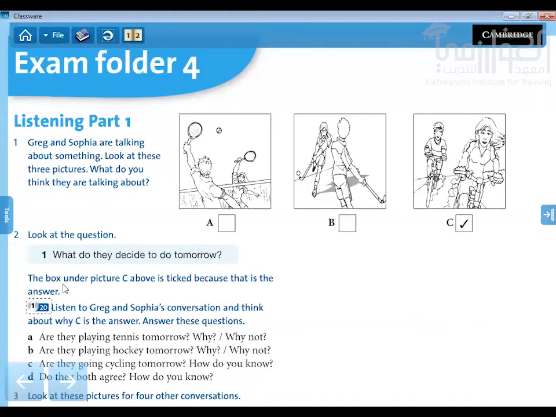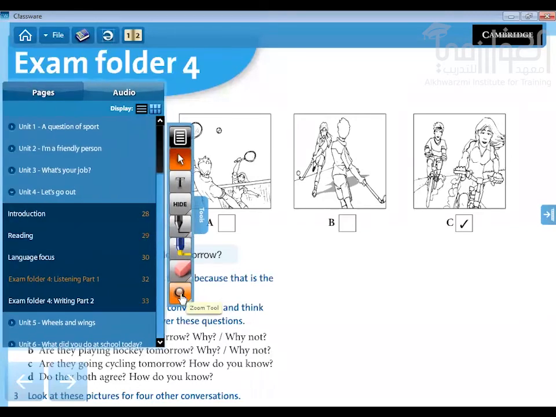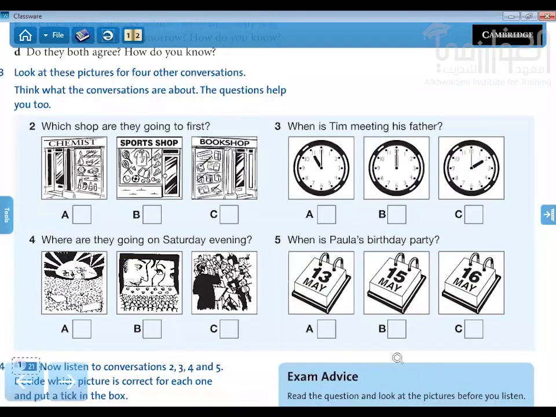Now I want you to listen to some conversations and then you choose the correct answer. And this is what I'm talking about. Now you listen to conversations 2, 3, 4, and 5 and choose the correct answer. So you hear each conversation 2 times, and then you choose the correct answer.